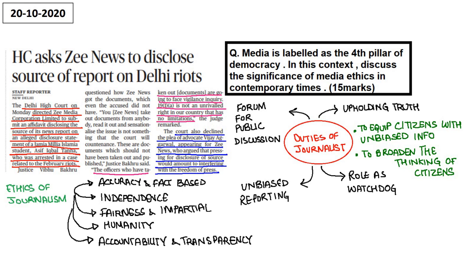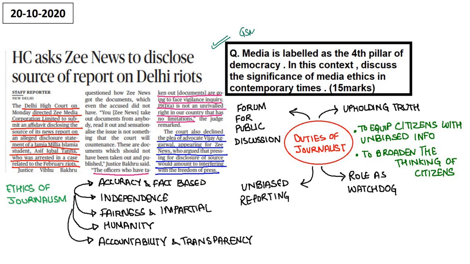Now another question that they can ask you in GS paper 4 or GS paper 2 is, media is labelled as the fourth pillar of democracy. In this context, discuss the importance of media ethics in contemporary times. आज के टाइम पे मीडिया एथिक्स की कितनी जरूरत है, ये तो बहुत easy question है. You can quote so many cases which have occurred in 2020 to support your answer. That yes, we require media ethics right now. इस समय हमें media ethics की कितनी जरूरत है, इसके हजारों cases आपको मिल जाएंगे 2020 में.